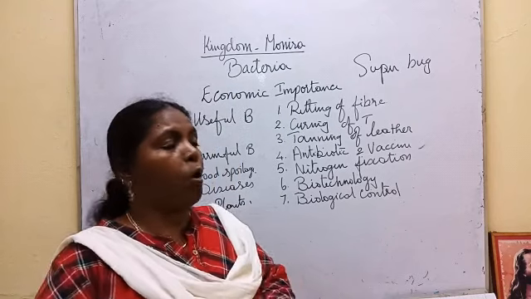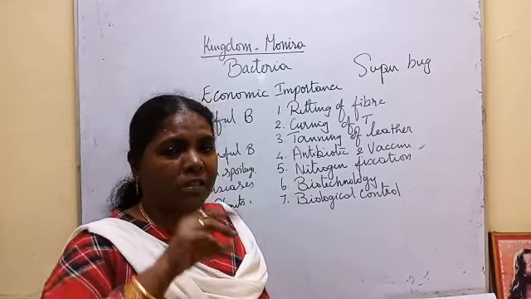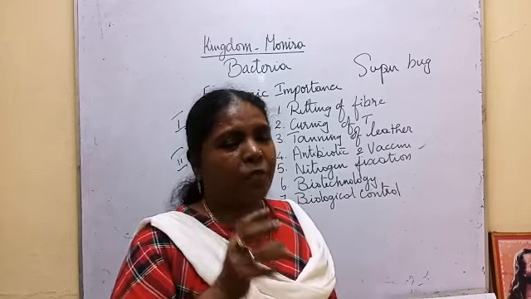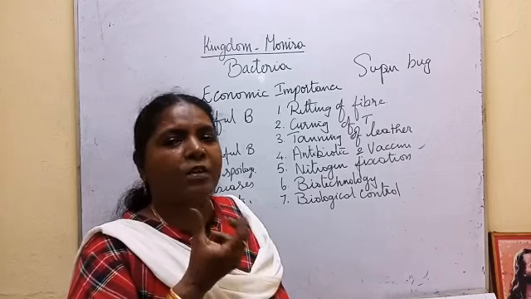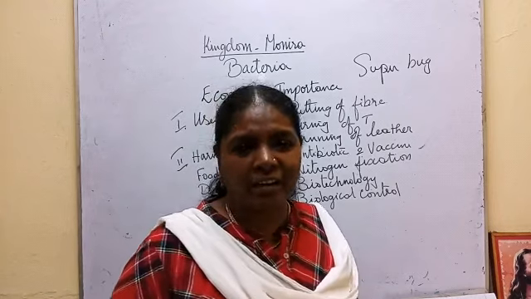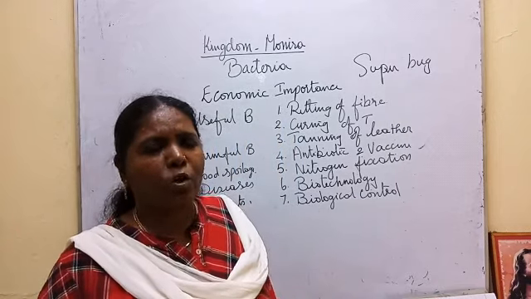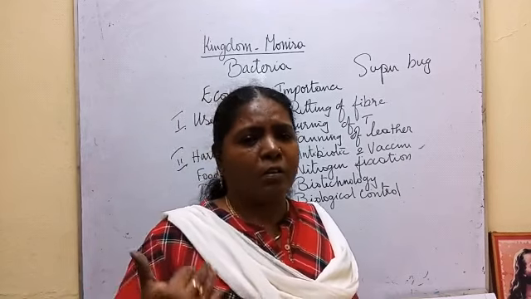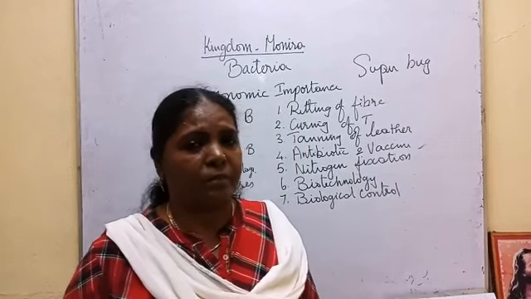Now we are using more lemon. So when you go to the shop and buy lemon, you must see that there should not be any brown patches on the lemon. If it has, that means the lemon is obtained from a plant which got a bacterial disease, citrus canker. If we consume such lemon, those who have a strong digestive system, okay. Those who have small children and those who have a weak digestive system, definitely it will affect the digestive system.